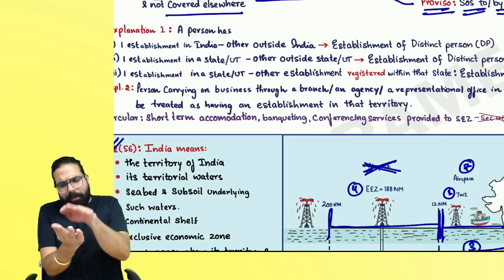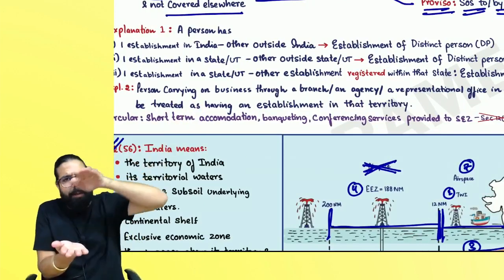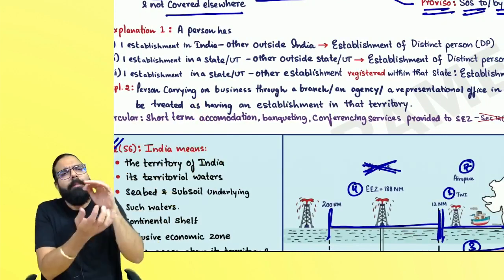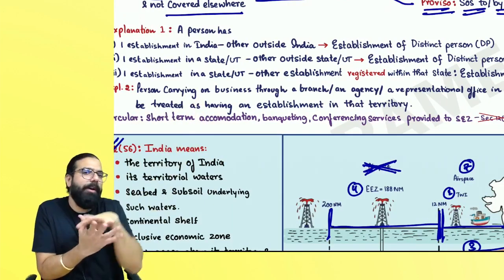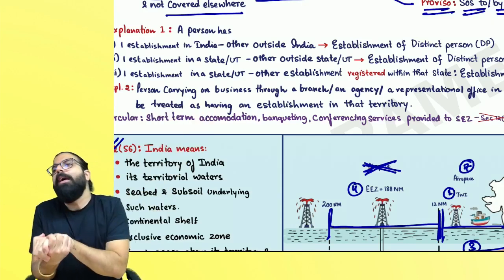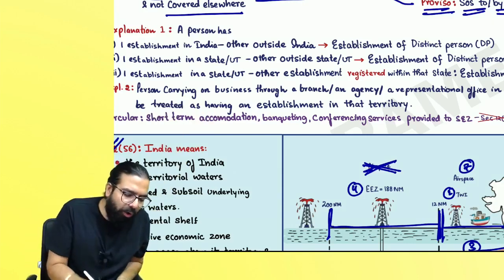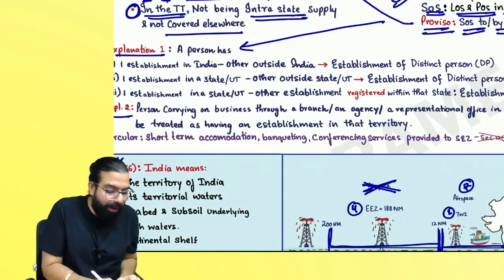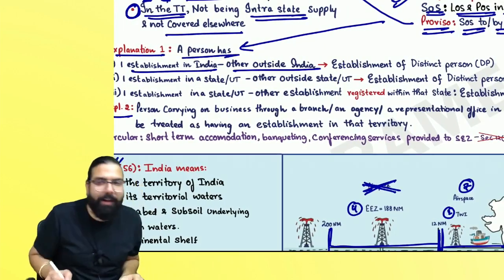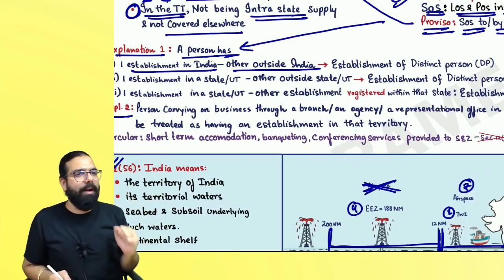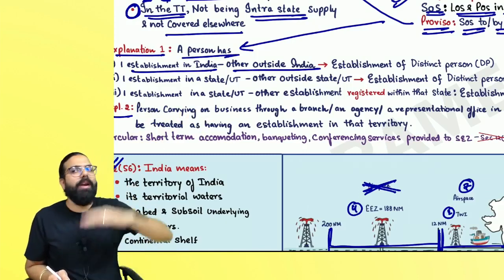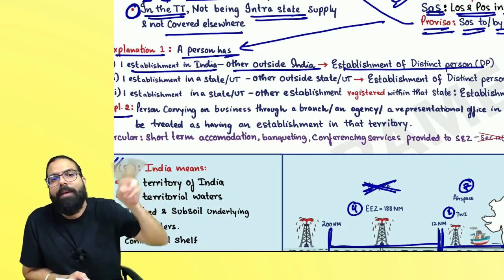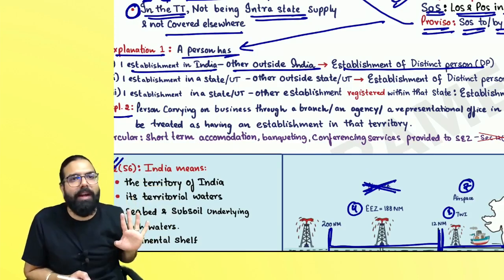Now, sir, supply is in India, recipient is outside India, place of supply is outside India, you are receiving foreign convertible currency, but you should not be a mere establishment of a distinct person. Sir, what do you mean by a distinct person? They went ahead and told under section number 8, there is Explanation 1 and Explanation 2, which says a person has one establishment in India and one establishment outside India, then both will be deemed as establishments of a distinct person.